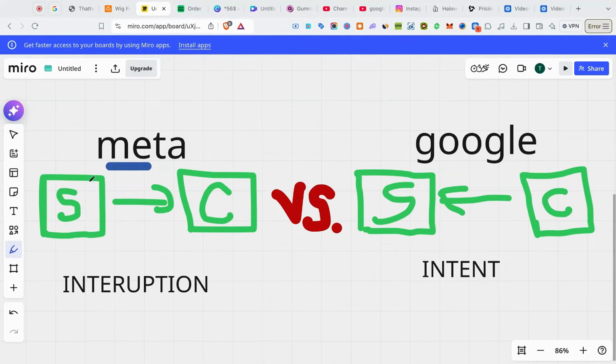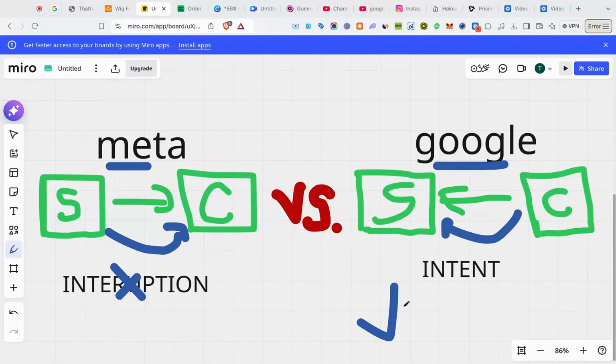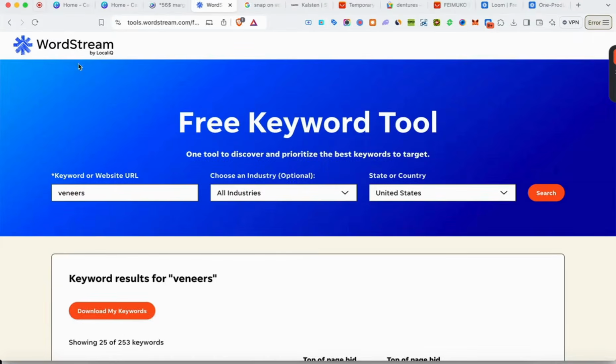All right, so on Meta or Facebook, let's just say this is your Shopify store, this is the customer or prospect. Essentially, what you're doing with this marketing method is you're chasing after the customer. The customer's on social media to interact with content and photos. They don't want to be persuaded, convinced, and buy a boring, crappy product from China, right? Versus on Google, it's the complete opposite. The customer's actually coming and chasing after you. They already know the products we sell, they want the products that we sell, and they're ready to buy with a credit card out.